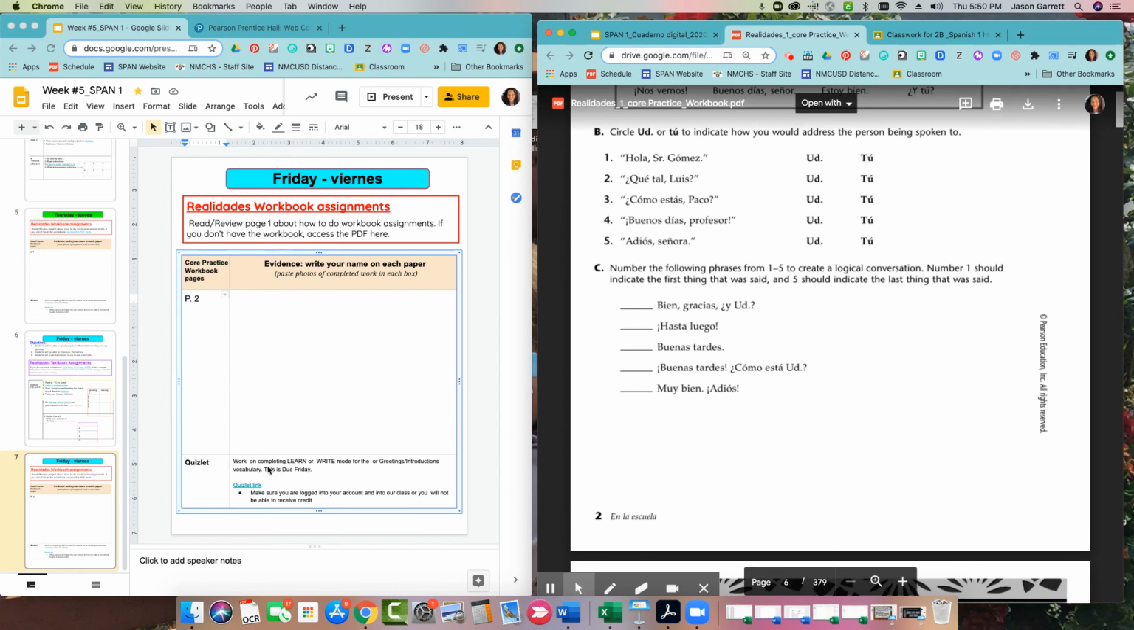If you haven't finished Quizlet Learn or Quizlet Write mode, then finish that up because those are also due today. So when you finish this entire assignment, you can go back and finally turn it in and make sure that you finish Quizlet today because it is due today.